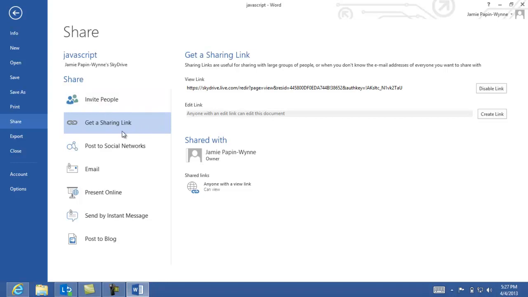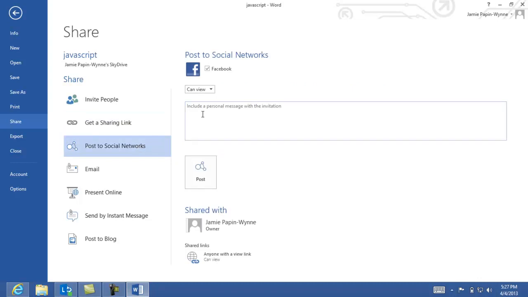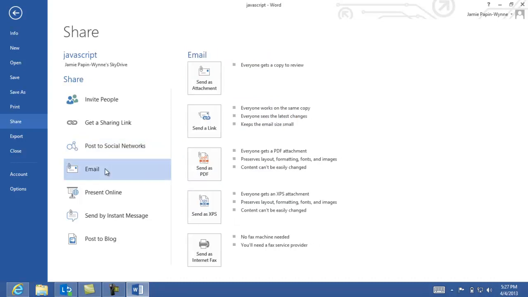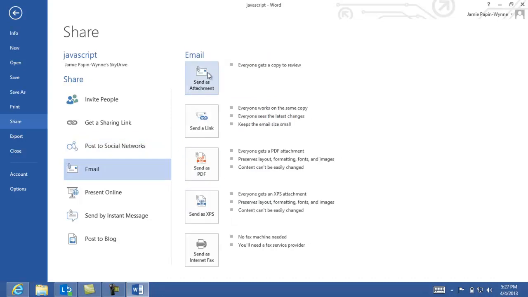Again, here, like in SkyDrive, you can just generate a view link or an edit link. You can post from Office to a social network. All I would write was, hey, I'm sharing this document, whatever you want to say, and then post. It goes to Facebook. And finally, again, you can email out with a couple options as an attachment, again as a link, as a PDF, etc., etc.